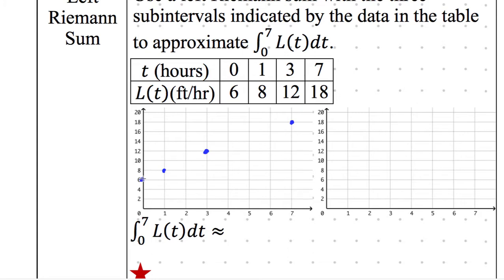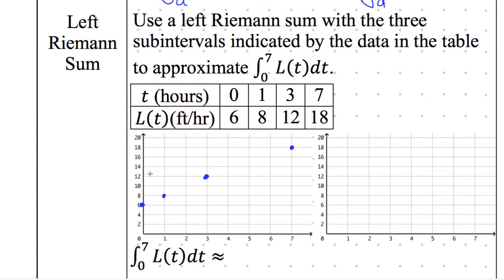So from this point, I'm using the leftmost point. This is key because we're going to do a right Riemann sum in a sec. The left point, and from that left point, I'm going to make a bar until we run into the x-coordinate of our next point. That's our first bar.